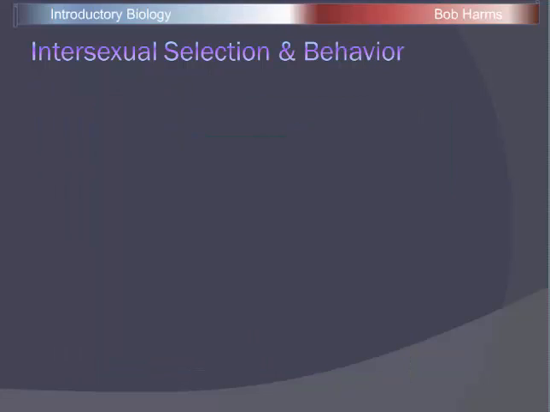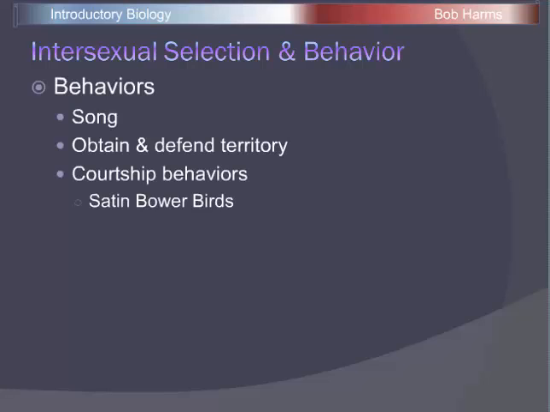In addition to these coloration patterns, lots of really unusual or extreme behaviors going on here. Birds that sing songs, the male sings the song. If he sings it correctly, the female is going to choose him to mate with. If he doesn't, he's probably not going to get a mate. Territoriality, males that can identify which territory is going to provide optimum resources to raise those offspring, and then can defend that against other males. That's going to indicate to the female that that male has the right genes to be a good mating partner.